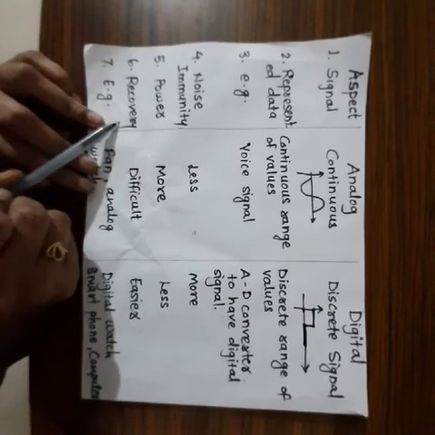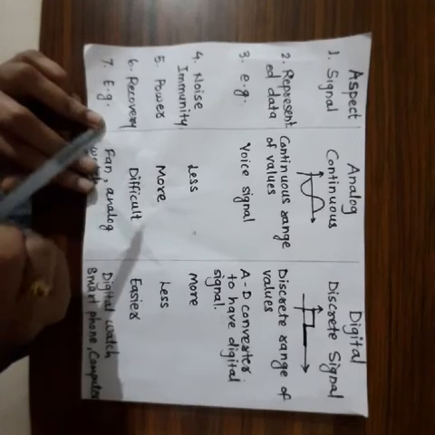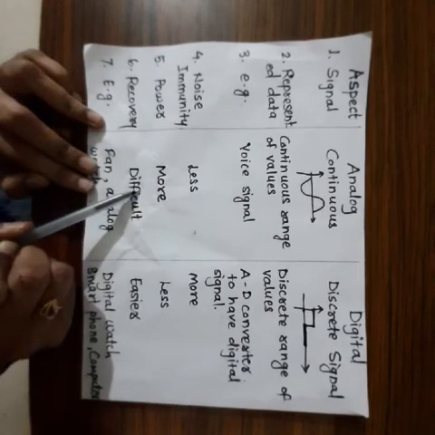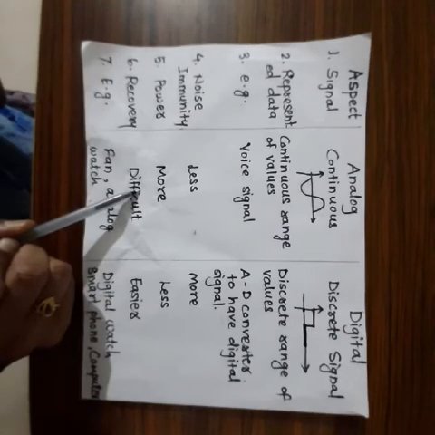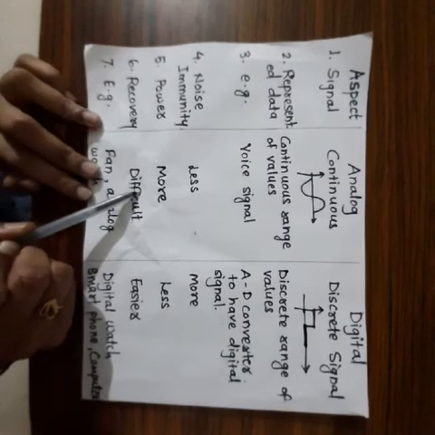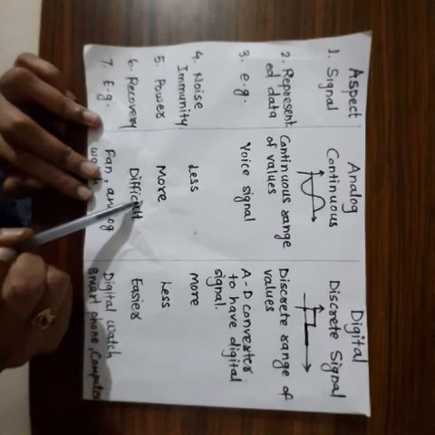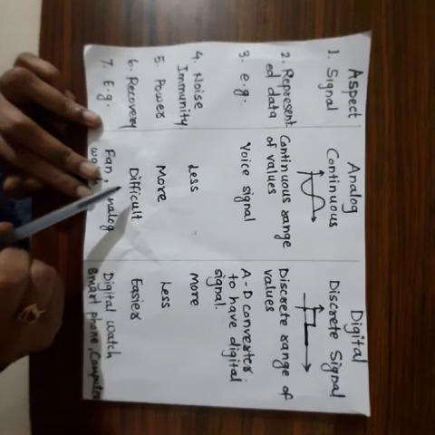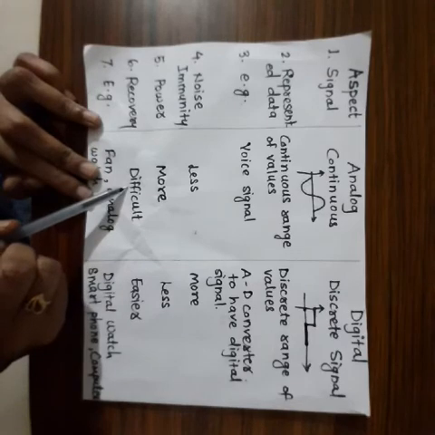Next is recovery. As analog signal is not so good compared to digital signal with respect to the noise immunity, as well as the continuous nature of analog signal also makes it difficult to recover the data.